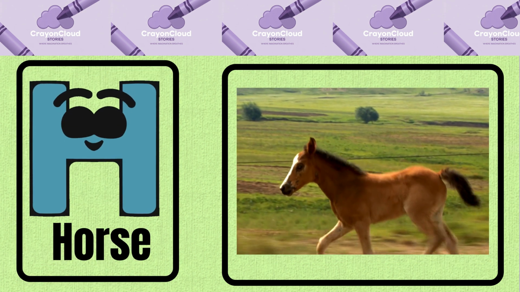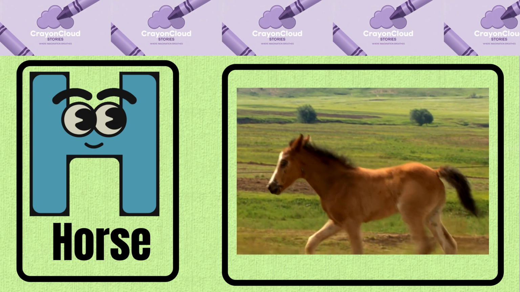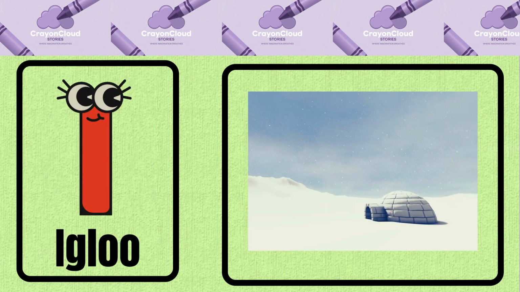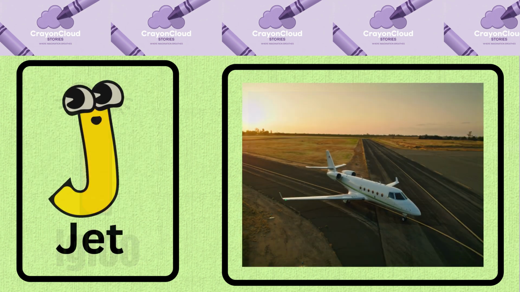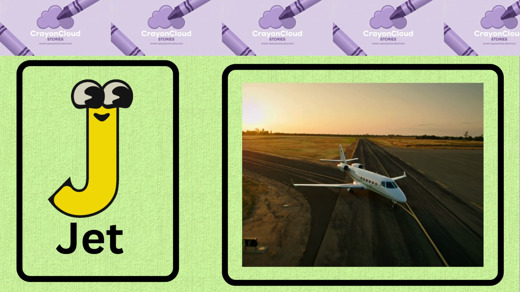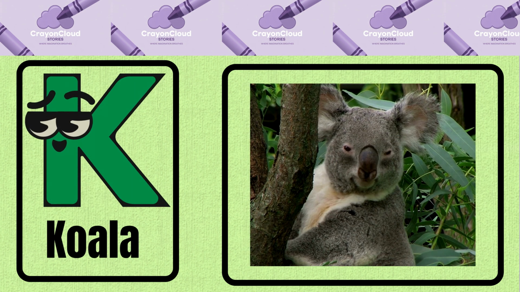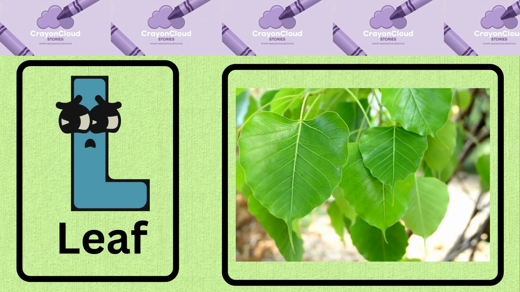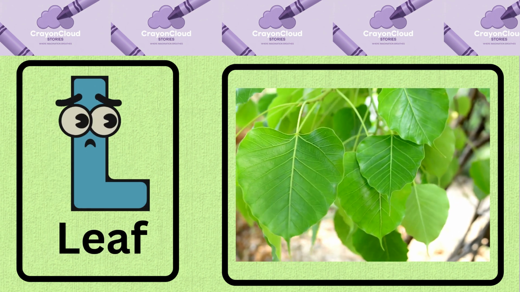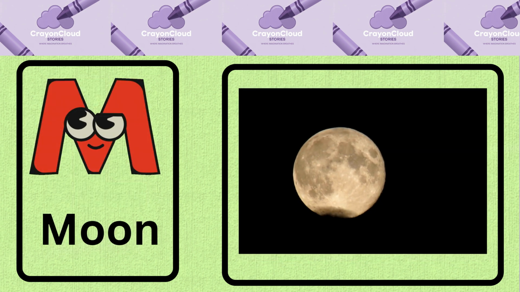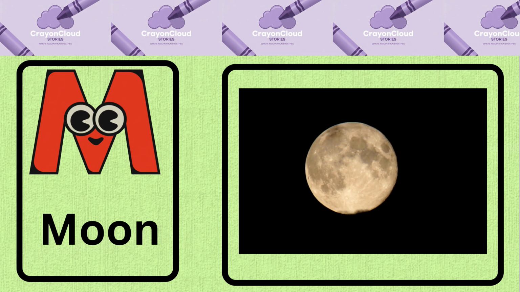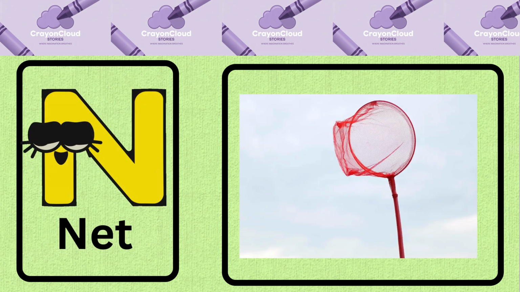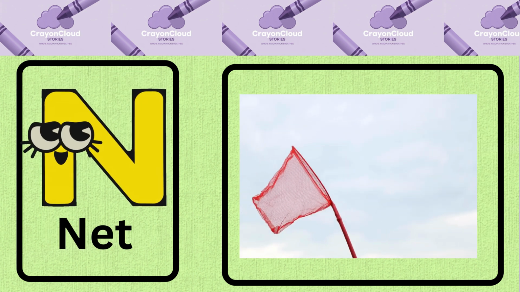H is for horse, horse. I is for igloo, igloo. J is for jet, jet. K is for koala, koala. L is for leaf, leaf. M is for moon, moon. N is for net, net.